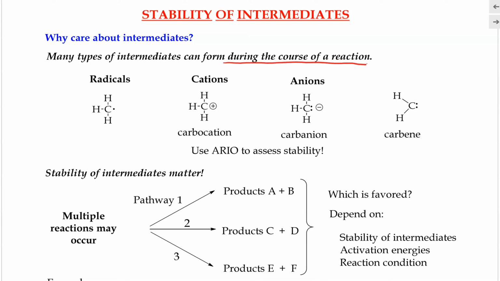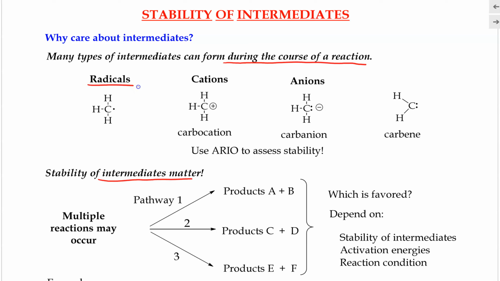When we perform an organic reaction, the reactants do not get converted into the product in one step. But there are many steps that can happen in between, producing different types of intermediates. So it's really important that we can recognize what types of intermediates are getting produced and be able to determine their stability. Below are examples of the important types of intermediates that we can observe in an organic reaction.